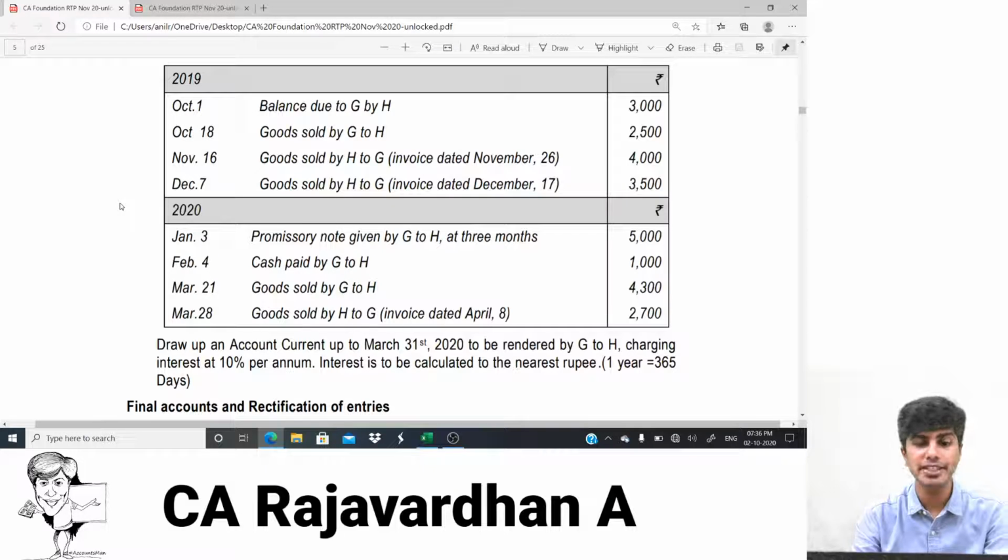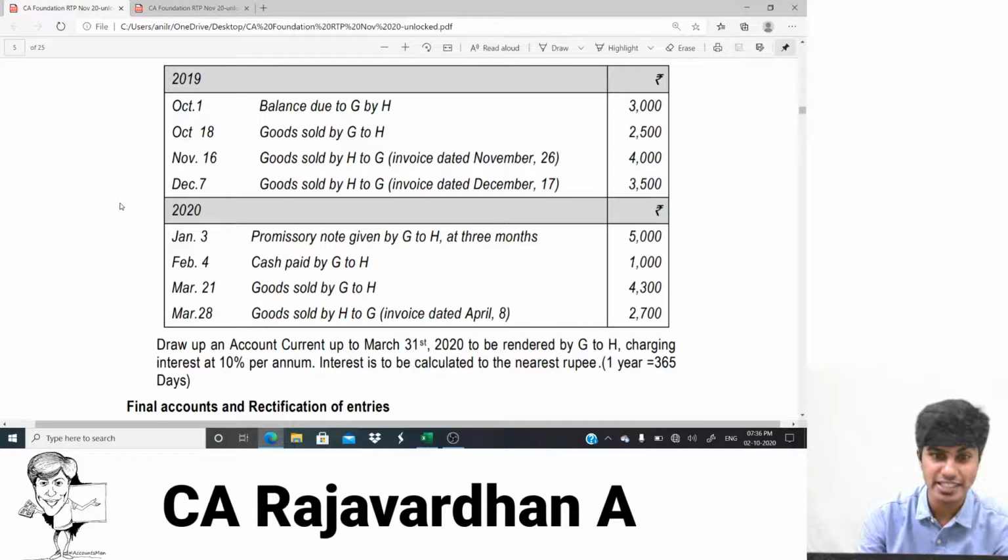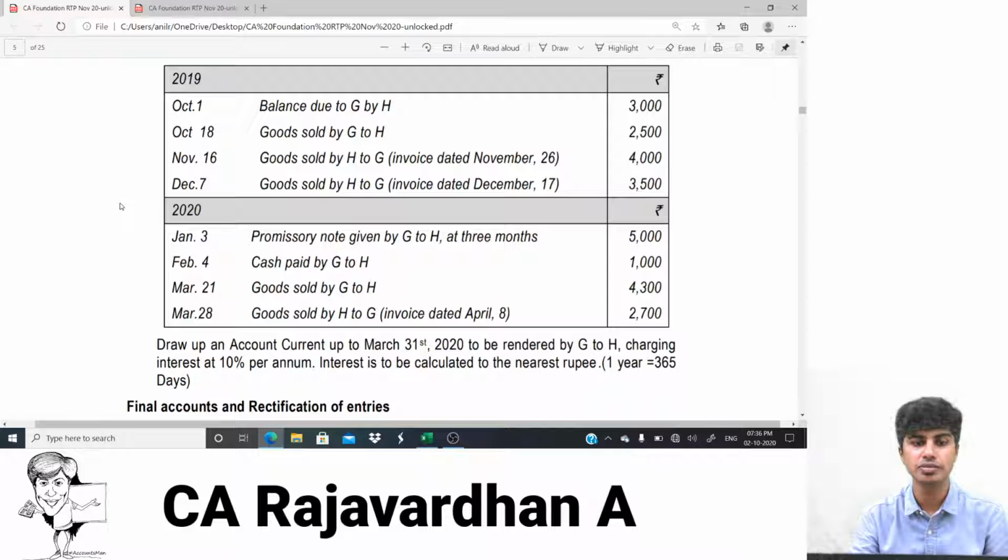Goods sold by G to H. So don't go with the word sales here. See who's selling to whom. G is selling to H. Who am I? G. So to G it is sales. They might also say goods sold by H to G. Certain transactions they'll give from G's perspective, certain from H's perspective. So you always get the perspective first and then see the transaction. From whose perspective should we see? G. Okay, I am G, to me it's sales.